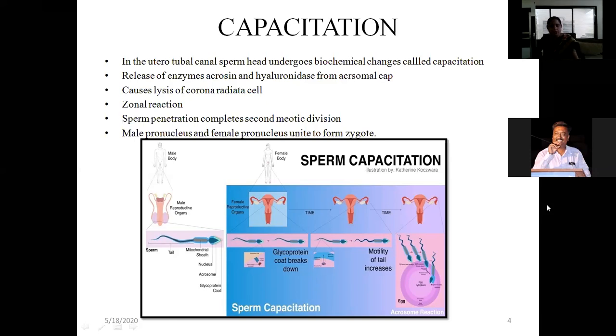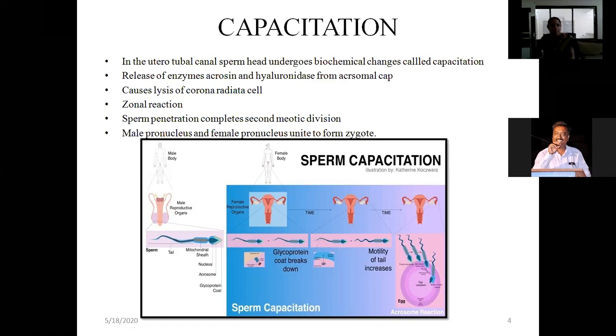Where does fertilization occur? In which part of the fallopian tubes? It occurs in the tubal ampulla. And what is the timing when fertilization occurs? It occurs within 24 hours after release of the ovum from the ovary, and within 24 to 48 hours after the semen is deposited inside the vagina. So at any time between 24 to 48 hours, fertilization can occur. It can occur after ovulation within 24 hours. So this is the timing of fertilization.